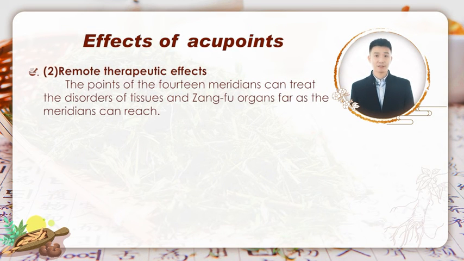The second aspect is the remote therapeutic effects. It means that the points of the 14 meridians can treat the disorders of tissues and zangfu organs as far as the meridians can reach. Still, take He Gu as an example. He Gu not only treats diseases of the dorsum of the hand, but it also treats diseases of the head and the face, because the large intestinal meridian which He Gu belongs to reaches the head and the face.